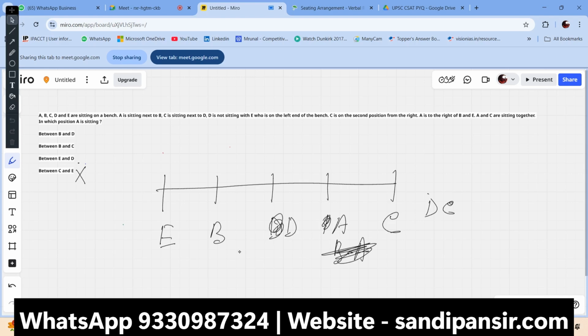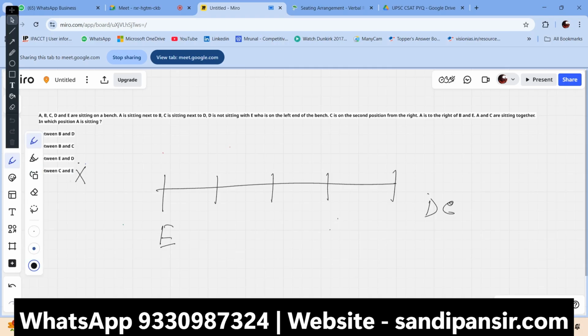C and E should not be there because C is on the second position from the right. There's a trick out there. See, that's a trick out there. So second position from right and D C. D should be here. A should be here.